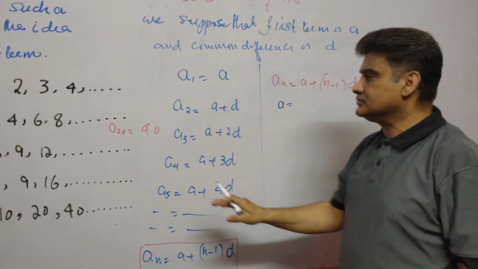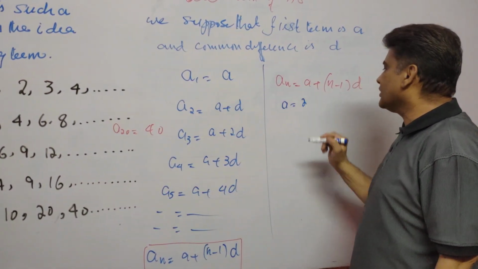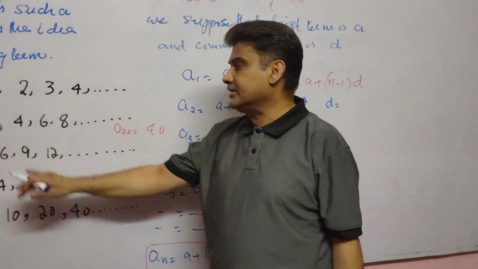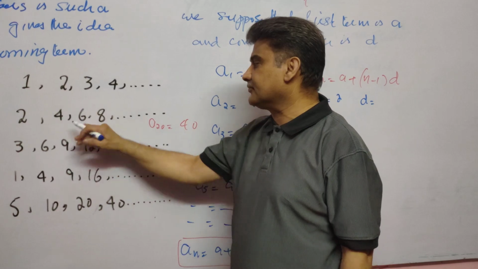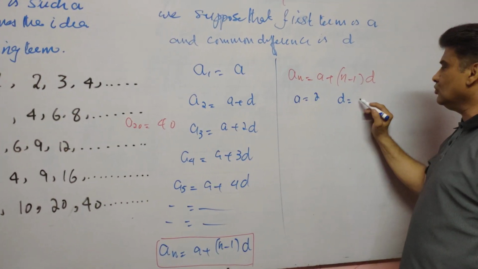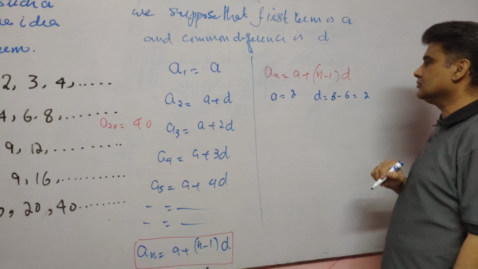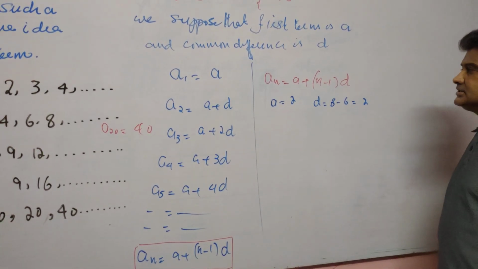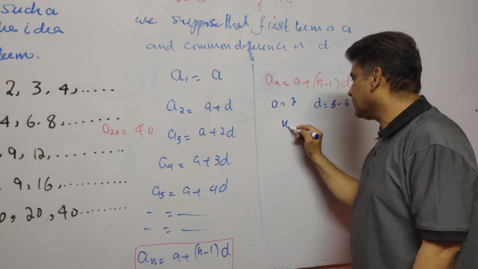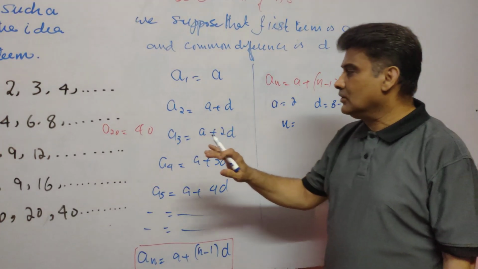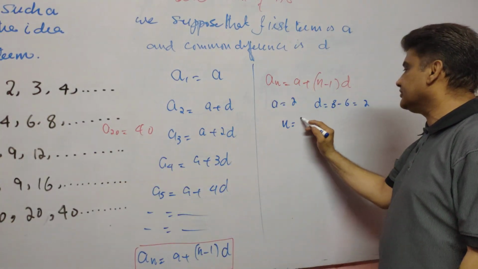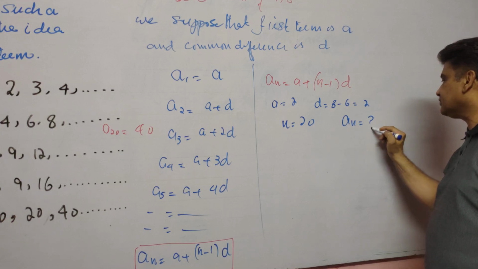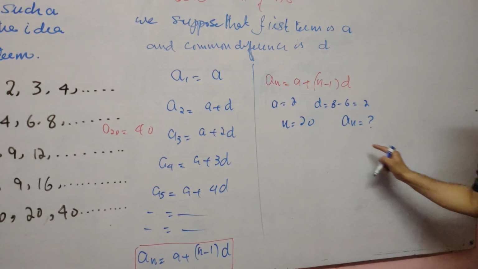We write the data for this sequence: a, the first term, is 2. What is the common difference? It is obtained by subtracting 2 from 4, or 4 from 6, or 6 from 8, which is obviously 2. So d is 2. a is given, d is given, and n is given. Because we have to find the 20th term, n is 20. We have to find an by using this formula.